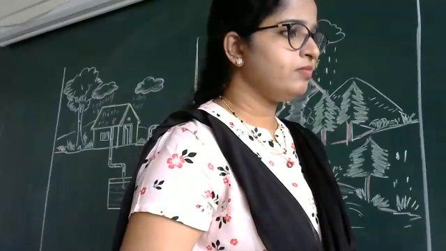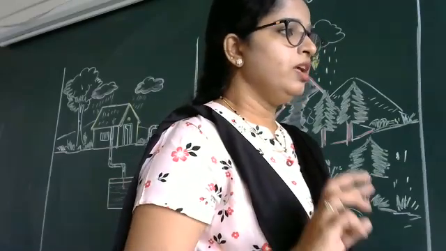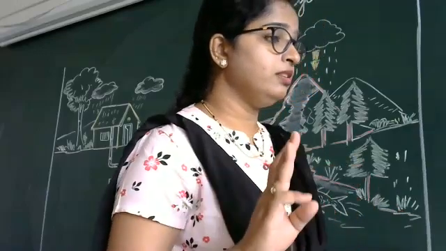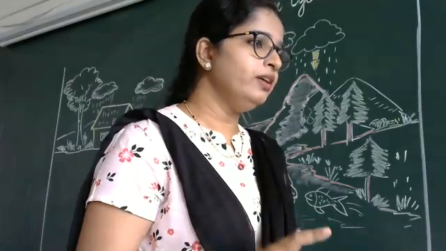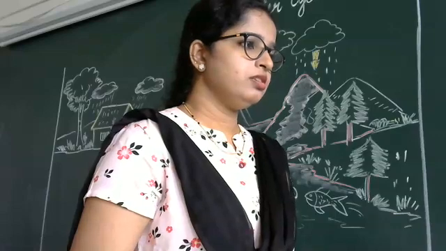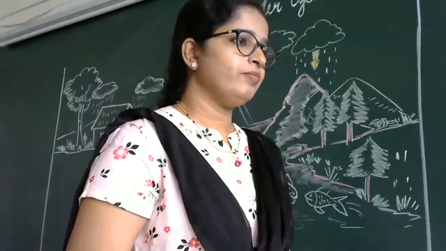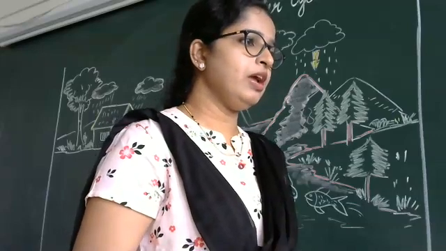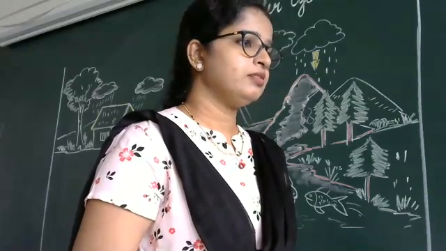Ma'am, solid, liquid and gas. Very good. There are three forms of water, that is solid, liquid, and gas. Darshana, is that clear? Yes, ma'am. आंसर नहीं आता है तो बोलना है, I don't know the answer ma'am, please explain it once again.